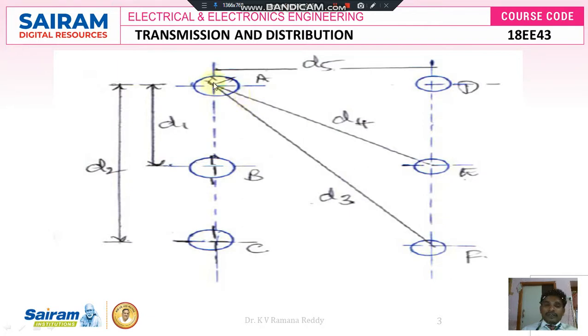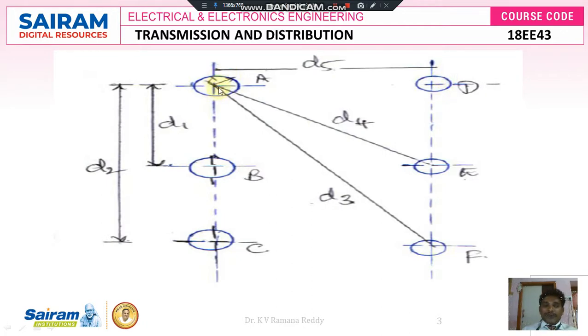And due to the flux linkage from one conductor to its neighbor conductor, either conductor A to B, A to C, A to D, A to E, A to F, there exists mutual inductance, and there is an induced EMF in that other conductor due to the flow of current in this conductor.